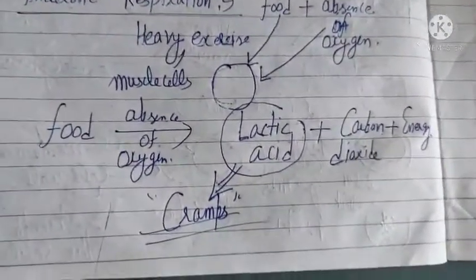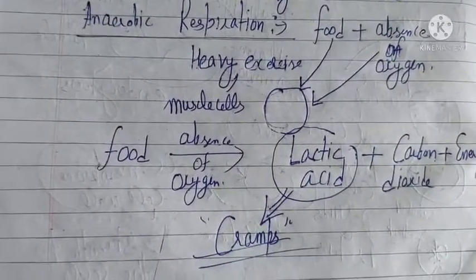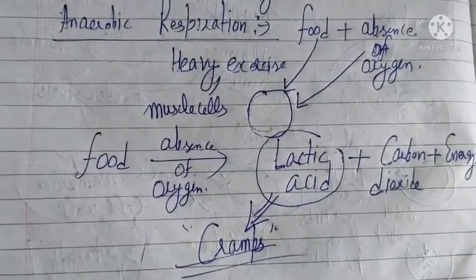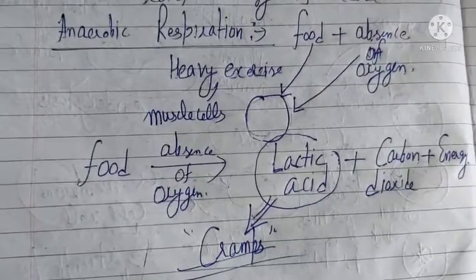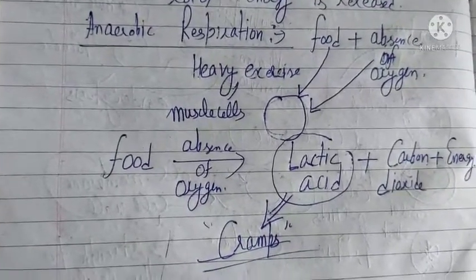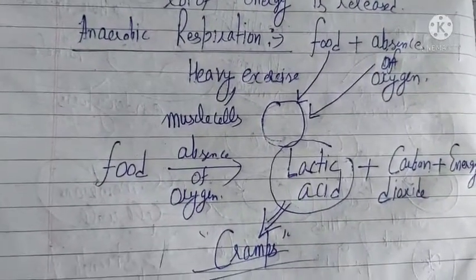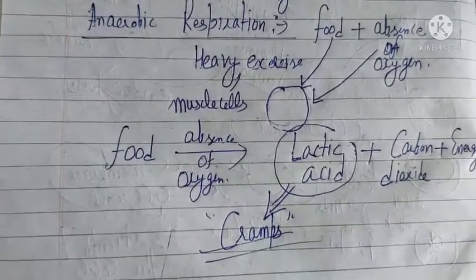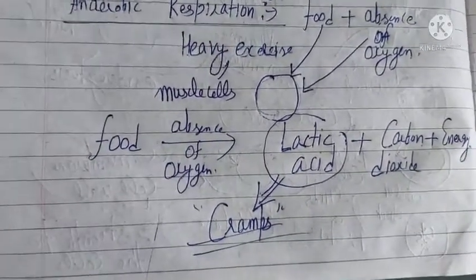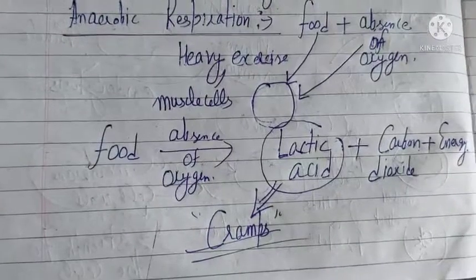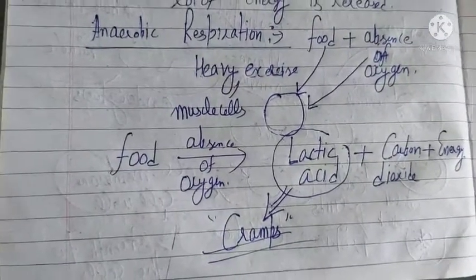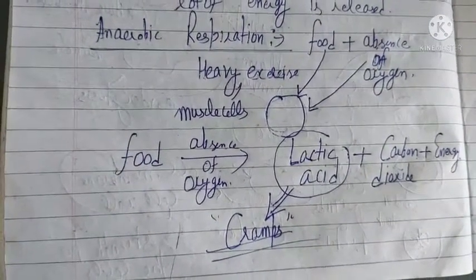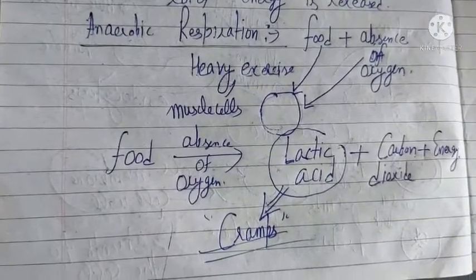So a question can come, how are cramps formed inside our muscles? When a person is doing a heavy exercise, anaerobic respiration will take place in his muscle cells, and as a result of it, lactic acid will be produced in the muscle cells. Due to that lactic acid only, cramps will be formed in the muscle cells.